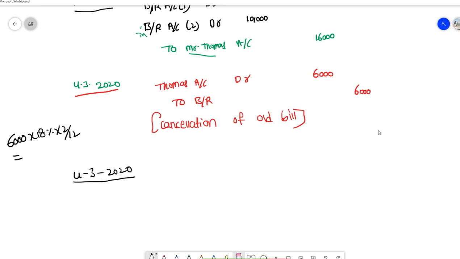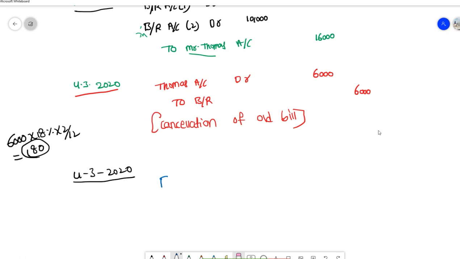How much will it be? Take a calculator and do it. So it will become 180 rupees. So interest is 180 rupees. So we are not receiving the interest yet. Thomas didn't pay this interest.